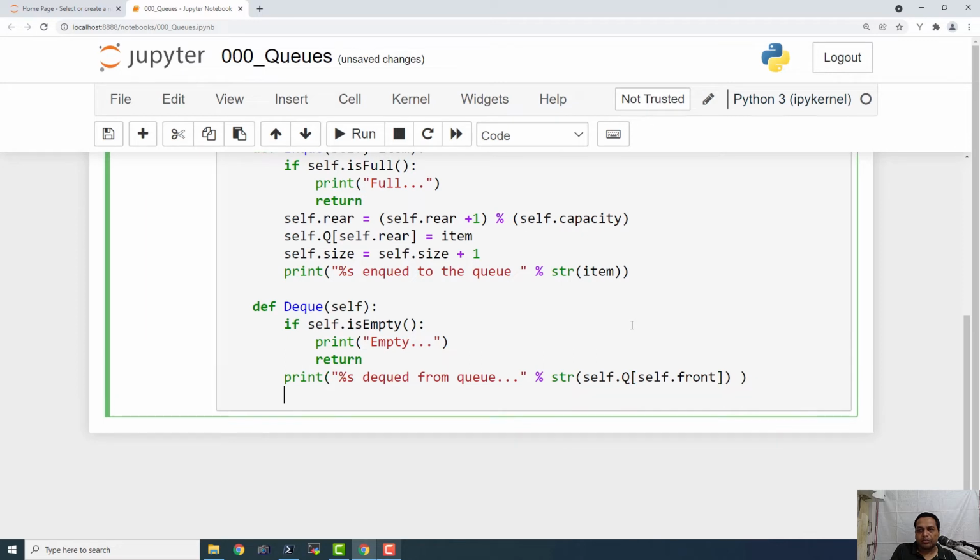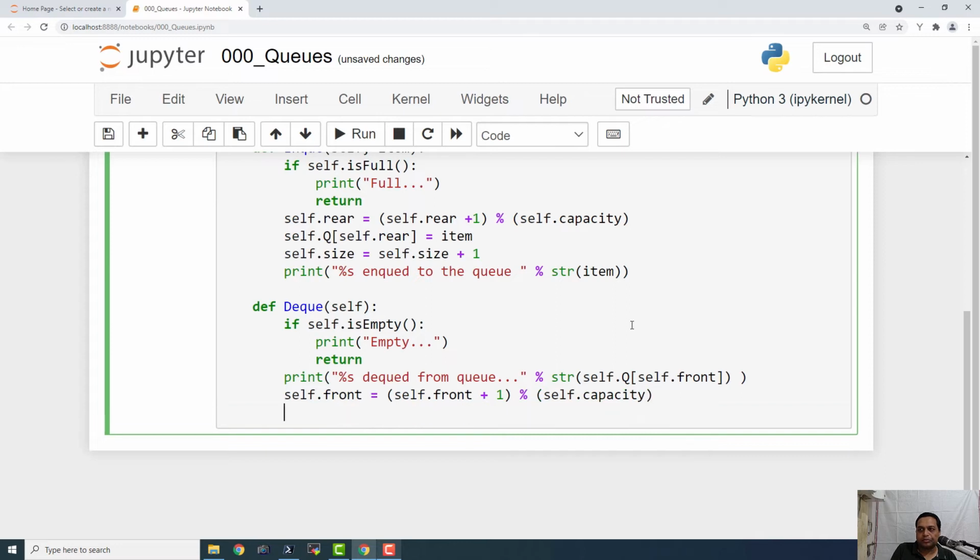And let us say self.front equals self.front plus 1, modulo self.capacity. Self.size equals self.size minus 1.